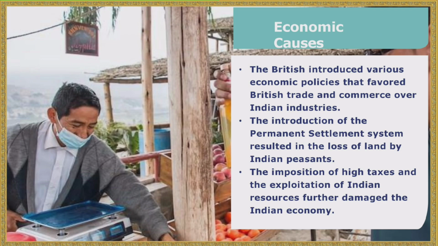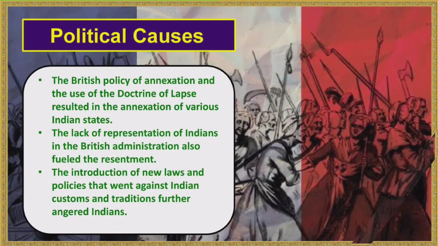Economic causes. The British introduced various economic policies that favored British trade and commerce over Indian industries. The introduction of the permanent settlement system resulted in the loss of land by Indian peasants. The imposition of high taxes and the exploitation of Indian resources further damaged the Indian economy.